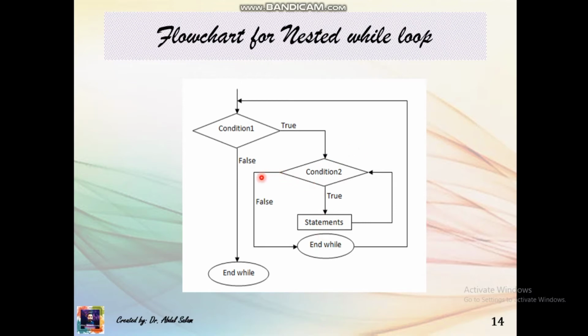When the condition becomes false, it will automatically go to end while. Okay, the loop will terminate. Otherwise, if the condition is satisfied, it will check again and again, and the whole control of this second while loop is with this first loop.